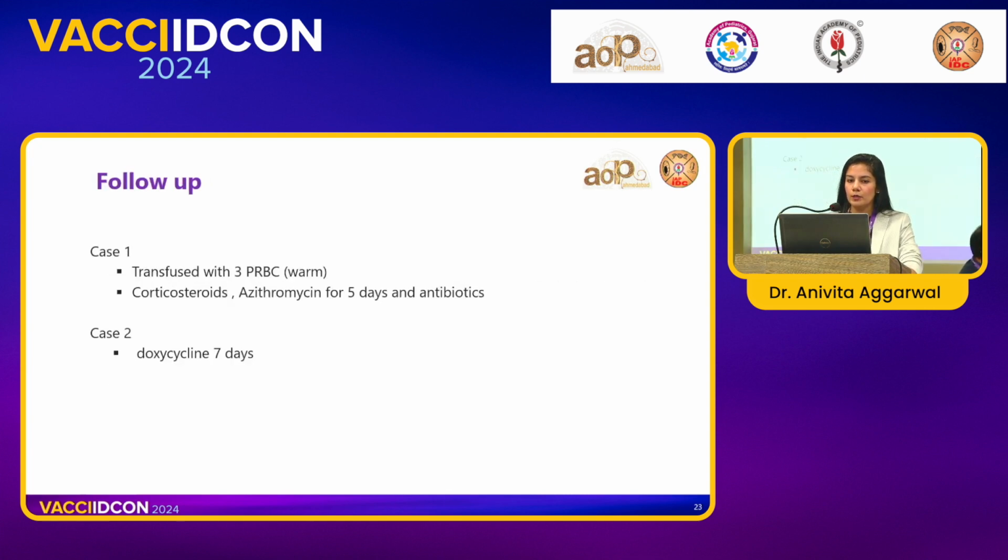So if I follow up the cases, the first case was a male with autoimmune hemolytic anemia. He was transfused with 3 PRBCs through a warmer. He was given pulse dose steroids for 3 days followed by a tapering dose. He was given azithromycin along with piperacillin-tazobactam because he had superadded bacterial infections. Within 1 week of hospital stay, the patient was discharged and is following up in the OPD. Case 2 was a 21-year-old male with Mycoplasma hominis. He was treated just with doxycycline, and he had resolution of his pyuria and of his lower urinary tract symptoms. He was not given any further antibiotics.